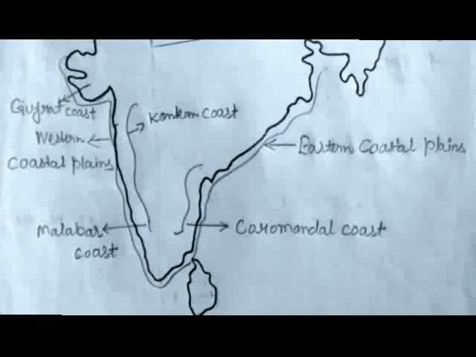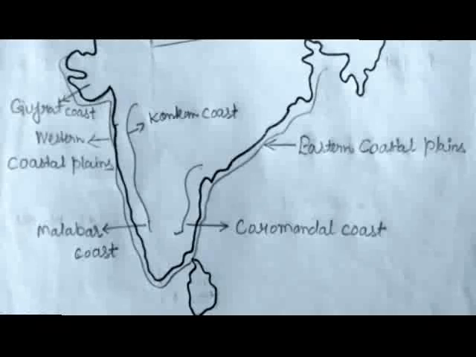Western coastal plains lie between the Western Ghats and Arabian Sea. It is divided into three stretches: Konkan (Mumbai, Goa), Kannada, the central stretch, and Malabar, the southern stretch. The short rivers do not make any deltas on the west coast. It is infertile and agriculturally not successful except the Malabar coast. The Malabar coast, especially in Kerala, has many lagoons called backwaters.